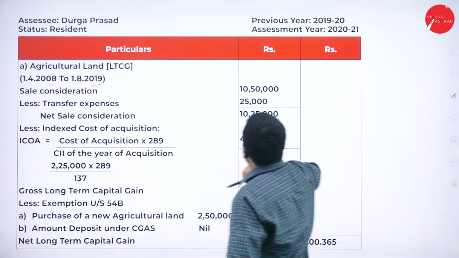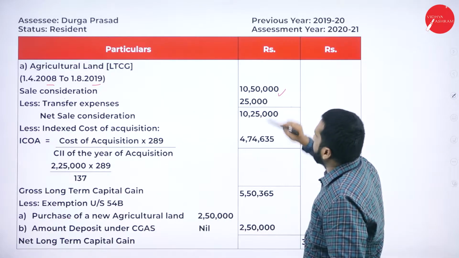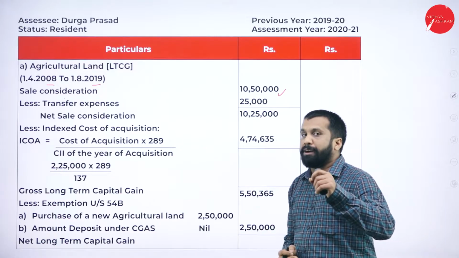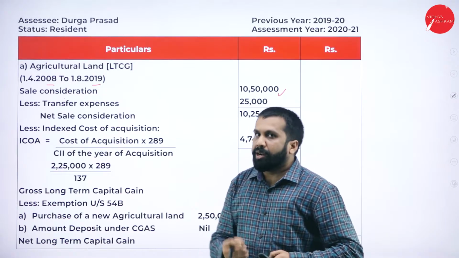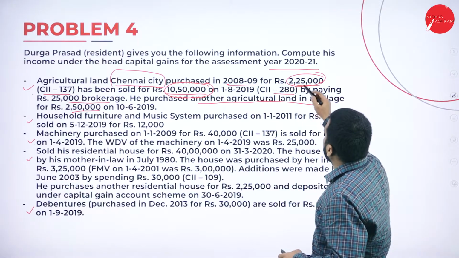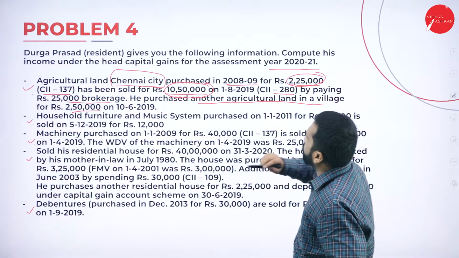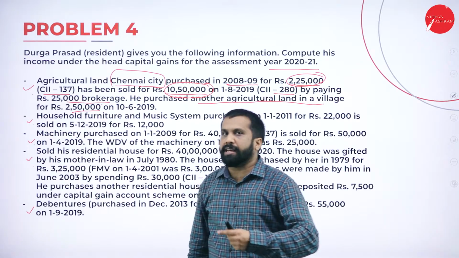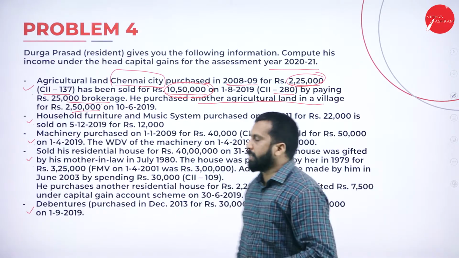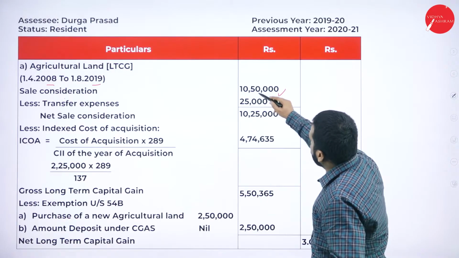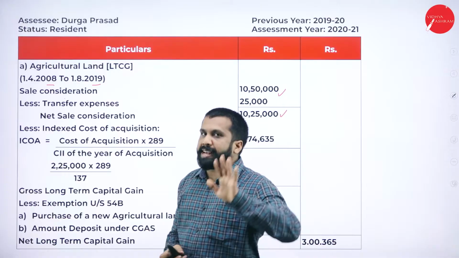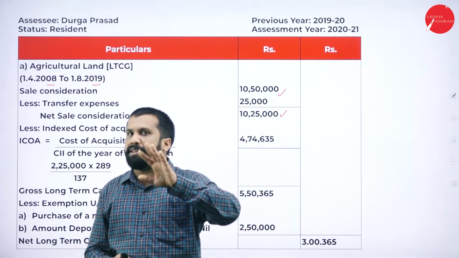Sale consideration. What is a sale consideration? 10,25,000. And they have mentioned that they have paid some expenses. How much are the expenses? Brokerage 25,000. At the time of sale, they are supposed to pay brokerage. That 25,000 you are supposed to minus. What is your net income? 10,50,000. For example, you have a land.